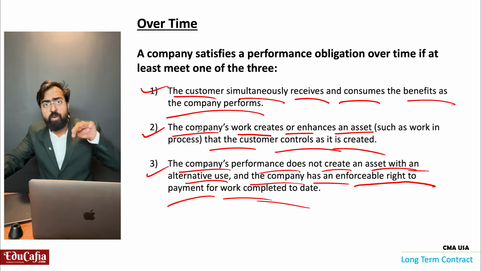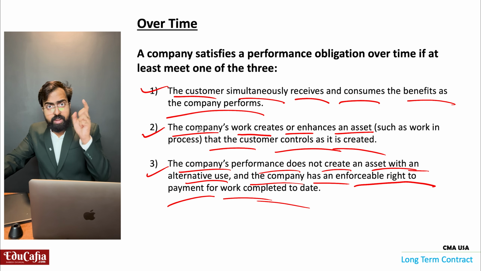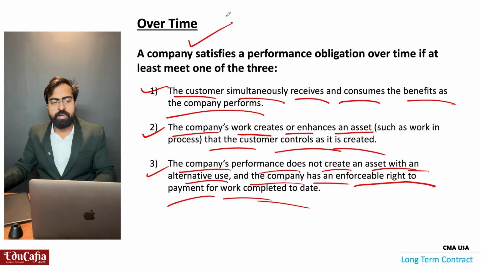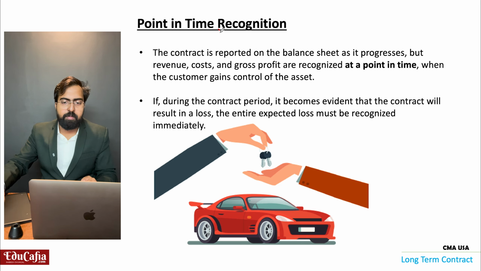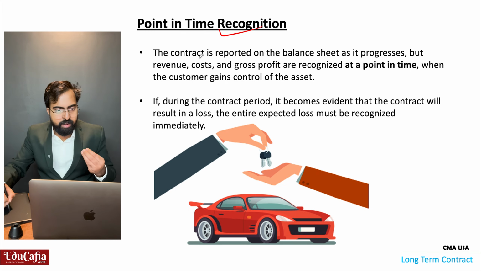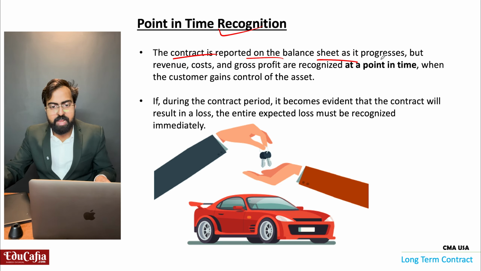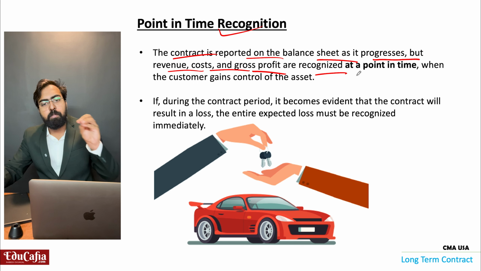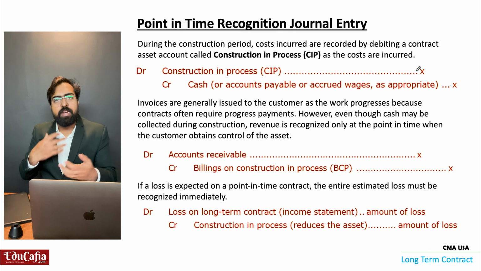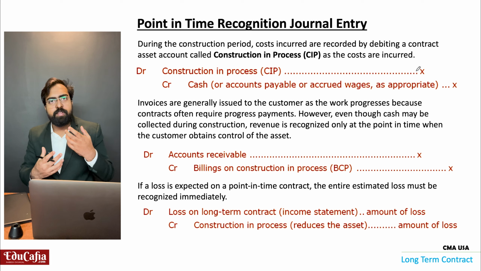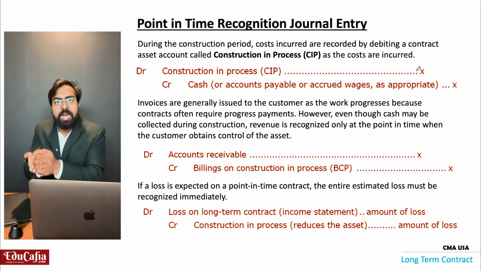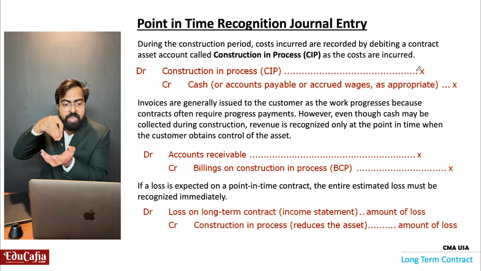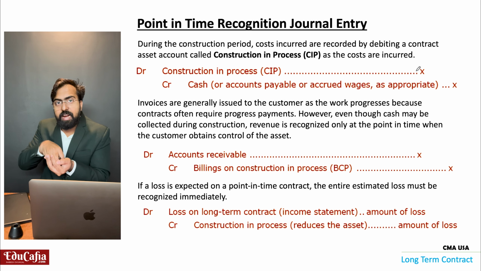So when any one of these points is there in the contract, then that is overtime, not point in time. Okay, so what is point in time recognition? Point in time recognition is that the contract is reported on the balance sheet as it progresses, but revenue, cost, and gross profit are recognized at a point in time. We understood that point in time is nothing but getting the product at the final time. We get control over the product at the end. When we receive the key of the car, at that time only we get control over it.